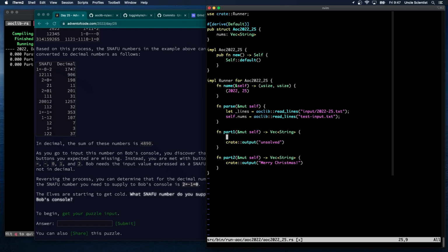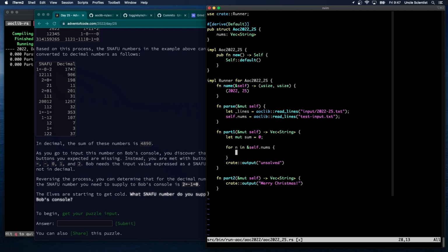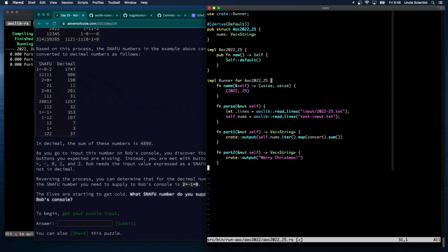Okay, so how do we convert this into that format and then sum them up? For n in self-nums. Let's just write a converter. Well, if we just write a converter, we don't have to do it this way. We can just say self-nums iter map convert sum. And I just write a function called convert.